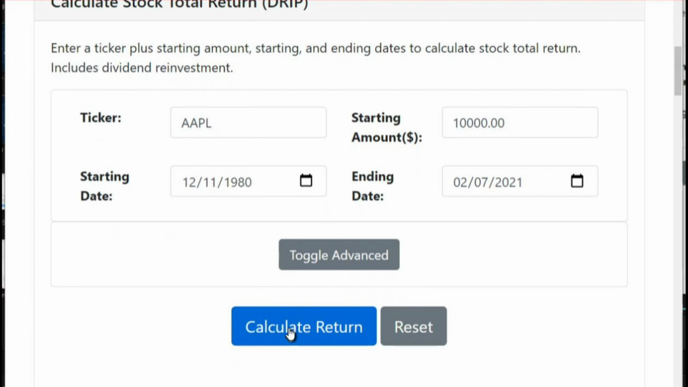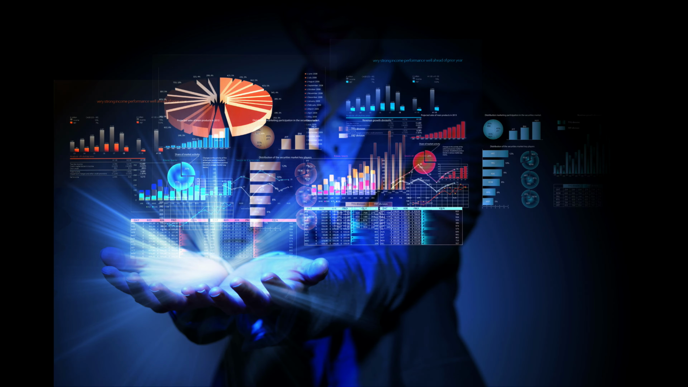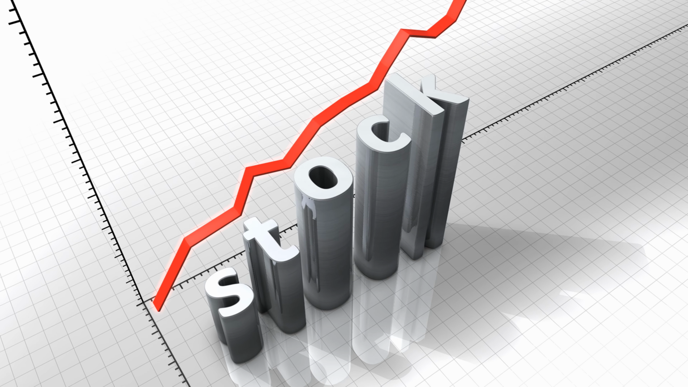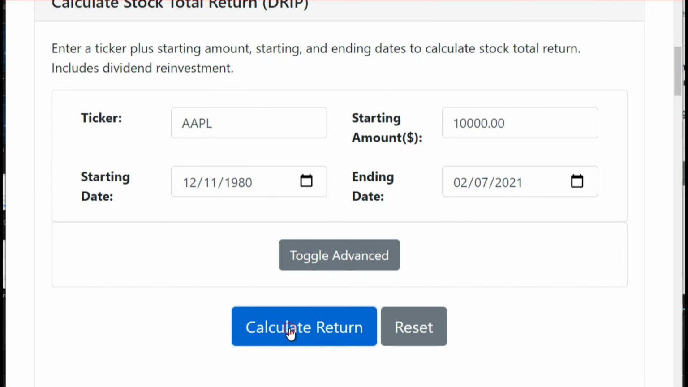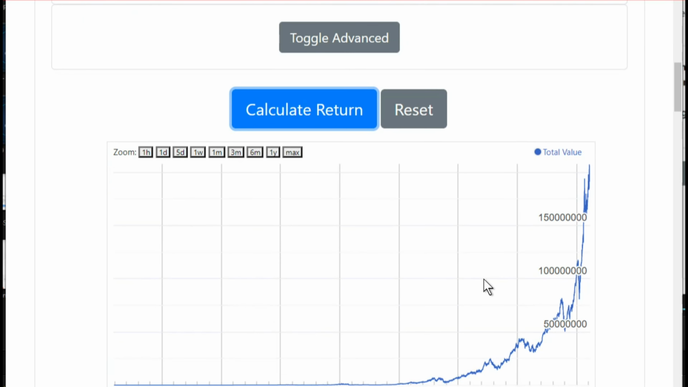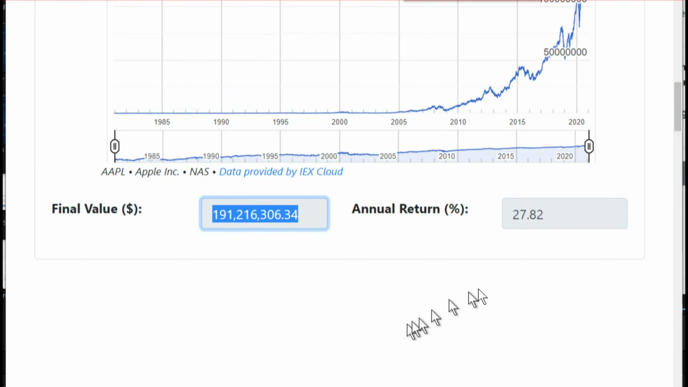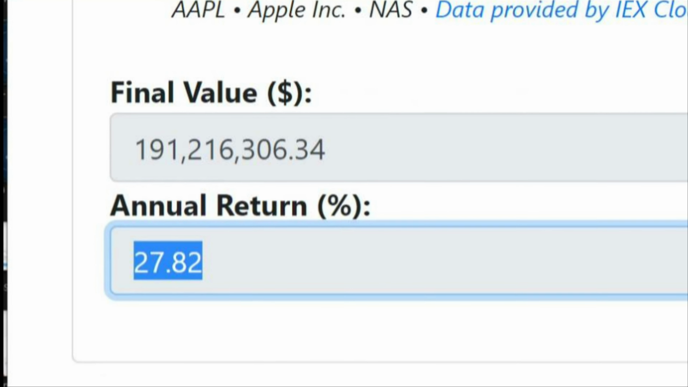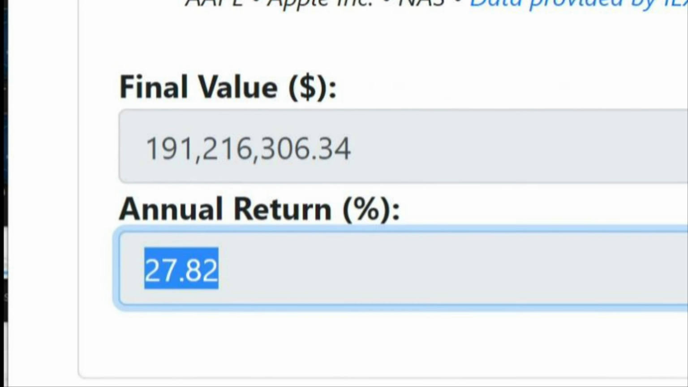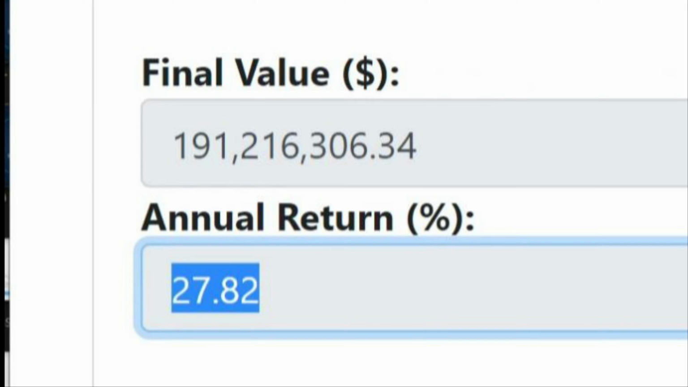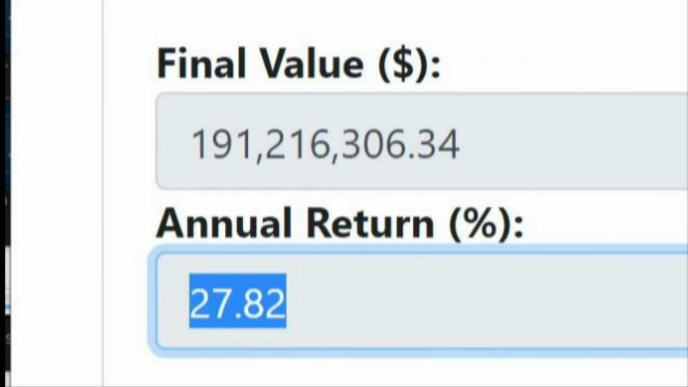So, here we go. This is the moment you've been waiting for. How much would you have if you put $10,000 in Apple the very first day that Apple began to trade as a public company, and if you had also reinvested all the dividends paid out to you? Wow! This is truly jaw-dropping. $191,216,306. You'd have almost $200 million today. That's an annual rate of return of roughly 28% if you put in $10,000 the first day that Apple became a public company.